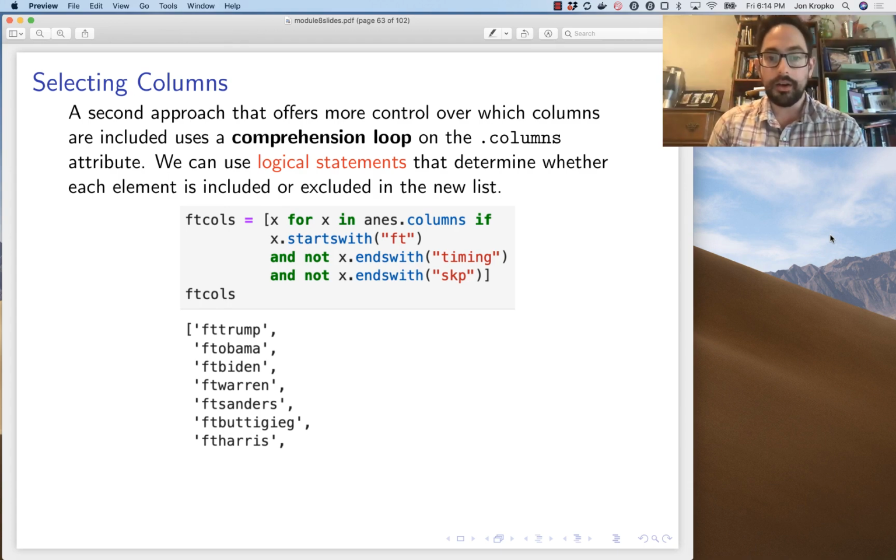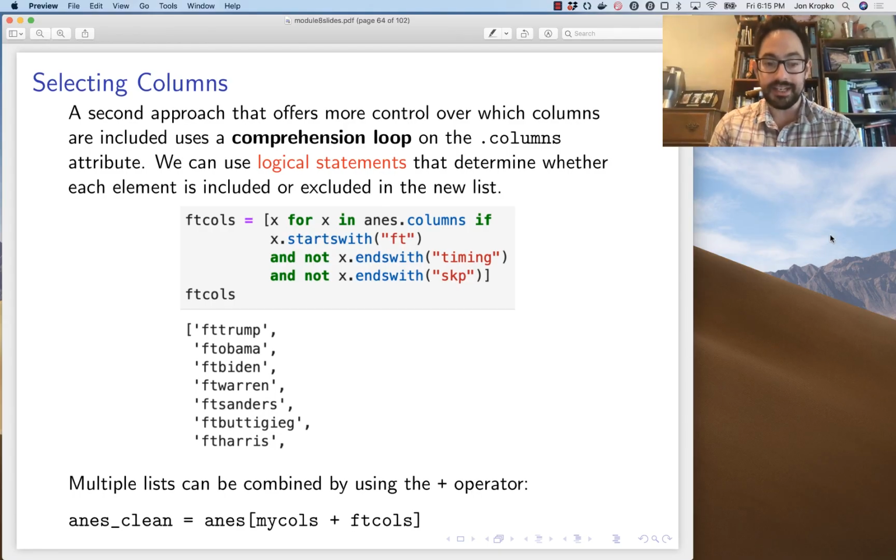There are other ways to select columns that give you more control, but are a little bit more technically advanced. I strongly recommend practicing with comprehension loops on the columns attribute of the data frame. So remember, a comprehension loop loops across elements of a list. In this case, we're going to loop across elements of the column names. And so I want to extract the column names that start with FT but do not end with timing and do not end with skip. And that gives me this selection of columns right here. And then I can pass this to the data frame.